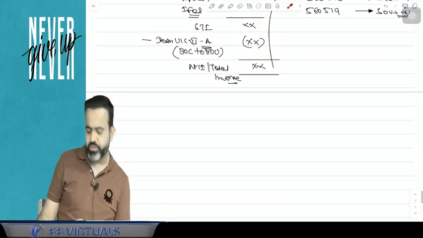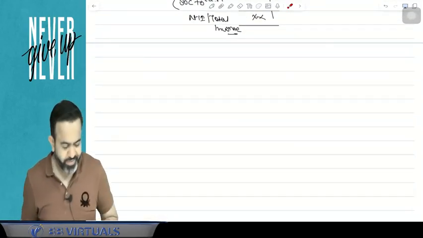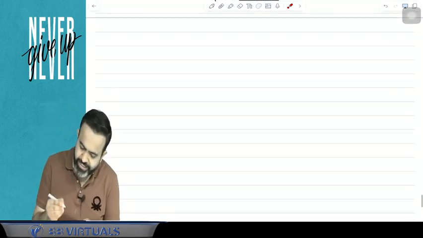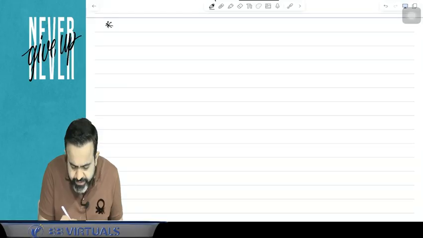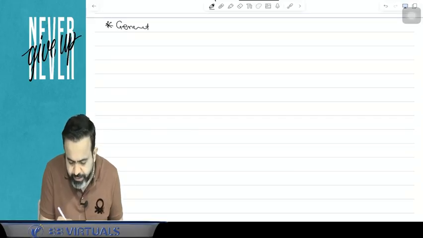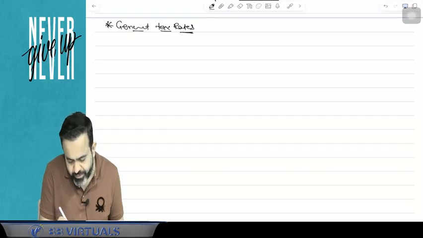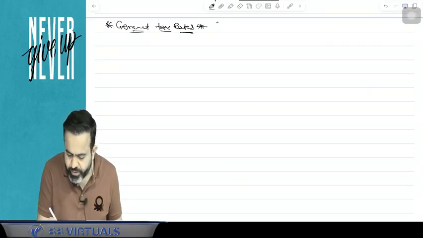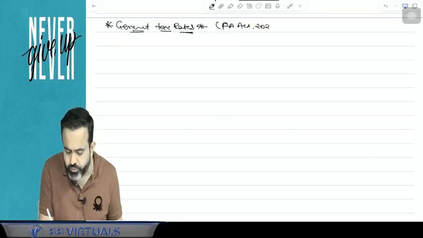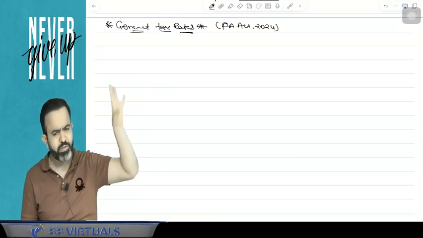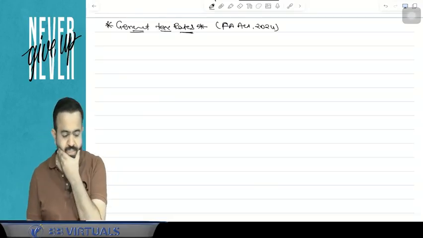Now guys, we are going to start with the general tax rate, basically how to calculate it. These tax rates are given in the Finance Act. General tax rate is always given in the Finance Act 2024. A special tax rate is given in the Income Tax Act, but general tax rate is given in the Finance Act. Now what are the general tax rates?